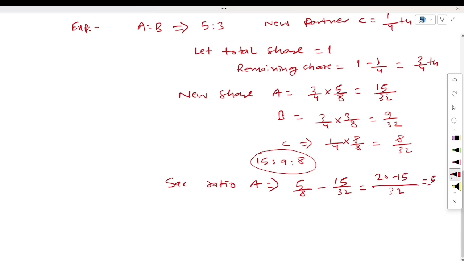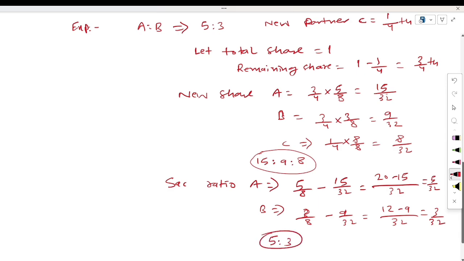It means 5 upon 32. And for B, 3 upon 8 minus 9 upon 32. Over 32, 12 minus 9, 3 upon 32. It means 5:3 will be their sacrificing ratio.